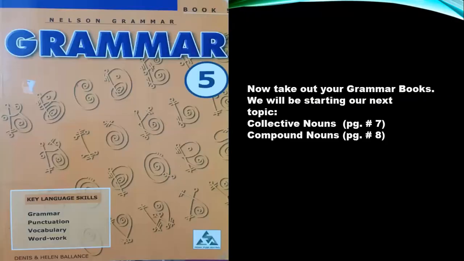So, this is the grammar book that we always refer to. Come on now, take out your grammar books. Today, we will be starting our topic collective nouns on page number 7 and compound nouns on page number 8, okay? So hurry up, take out your books, open them up to page number 7. The first topic that we have today is collective nouns. But before we begin our topic, let's have a review from our last topic.